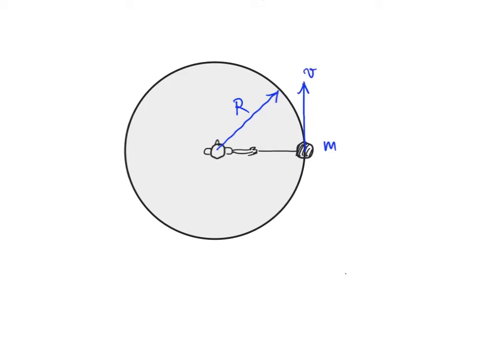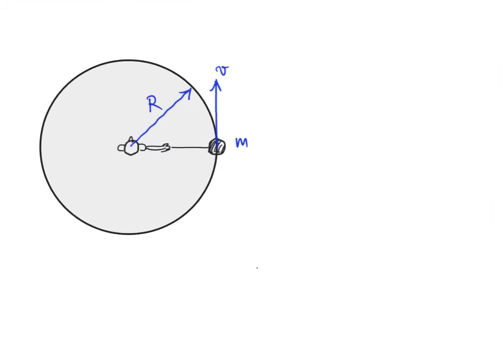And there we go. So first thing we might notice here is that this object, as we've discussed before, is accelerating. There is an acceleration. Specifically, there is what we call a centripetal acceleration. And that's due to the fact that the object is turning. So since we have circular motion, that means that there is an acceleration.